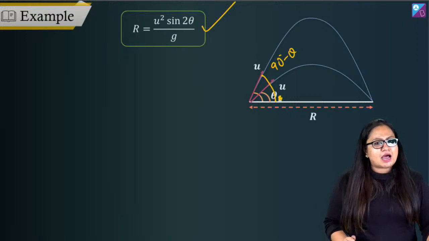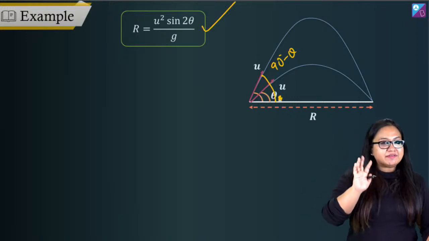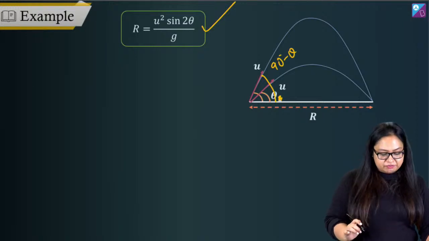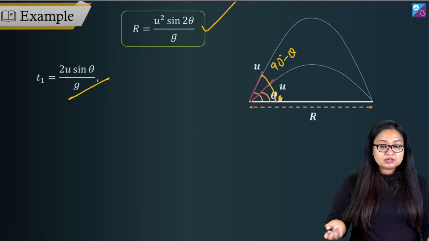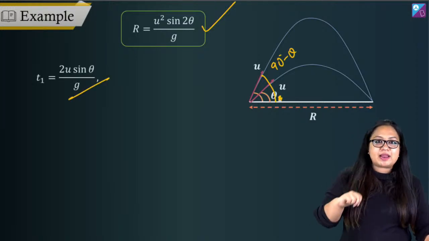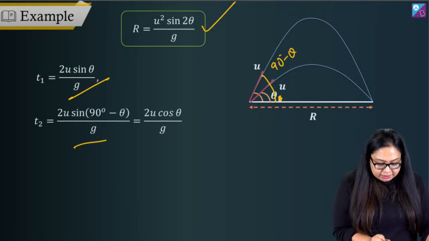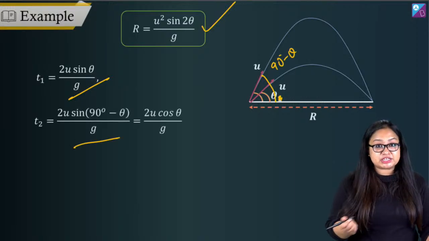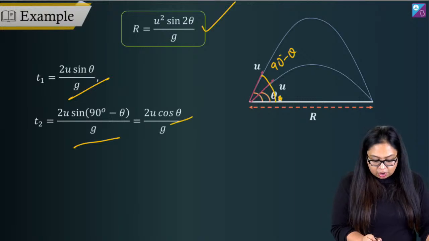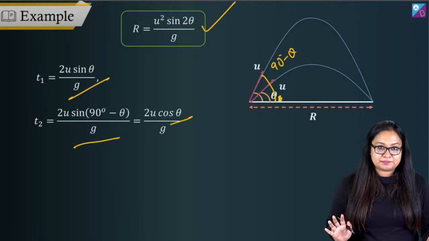Now, we're talking about times of flight. So, T1 will be how much? First time of flight will be 2u sine theta by g. For second time of flight, we need to apply 90 minus theta. So, second time of flight will be 2u sine of 90 minus theta by g. Sine of 90 minus theta is cos theta, so 2u cos theta by g.